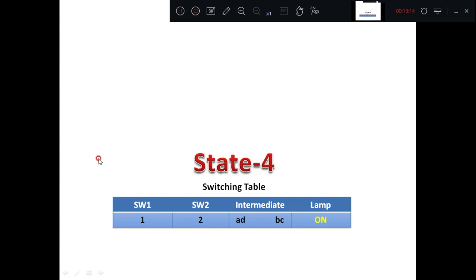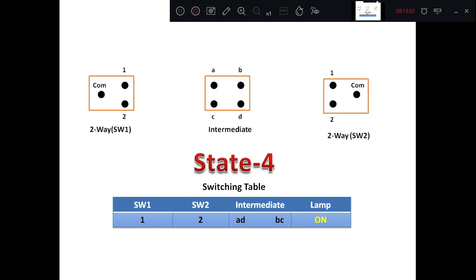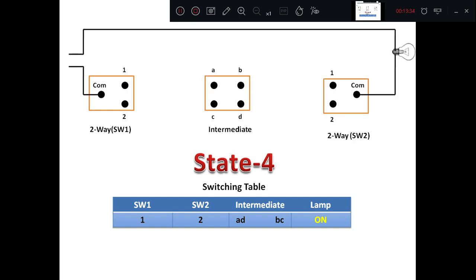Then we'll go to state number 4. In this case, once again I am keeping switch number 1 and 2 at positions 1 and 2, but however the intermediate link I am changing over from ABCD to AD and BC. In this case the lamp should be on. We will observe that here. These are the 3 switches. Then hot wire connections, traveler wire connections. Now I have to connect switch number 1 to 1. You can observe here. Then 2.